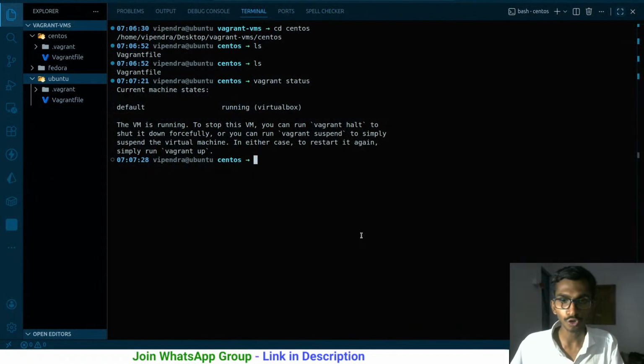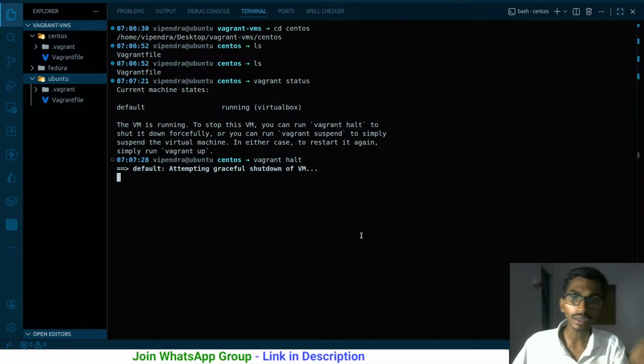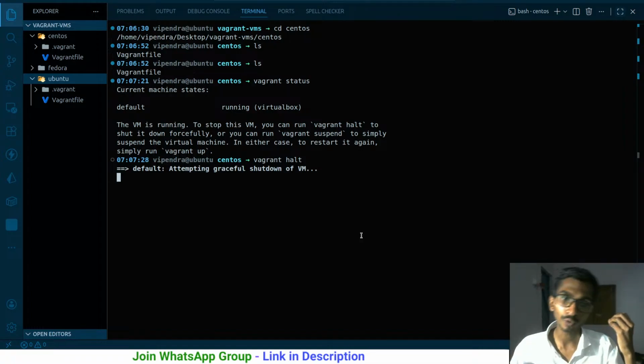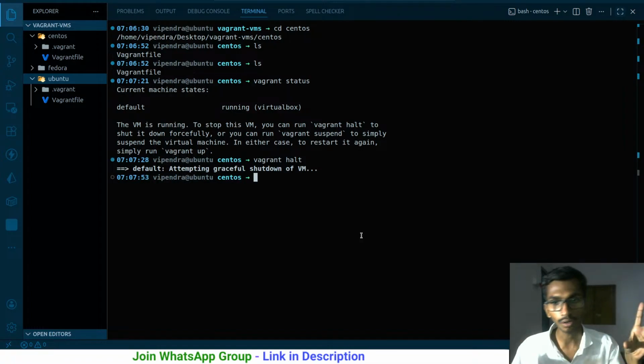So if I want to stop that, I'll have to just simply say vagrant halt. So in this way, what happens? I have to just run one command, and that particular machine will be powered off automatically. So this way, I don't have to configure a lot of things.